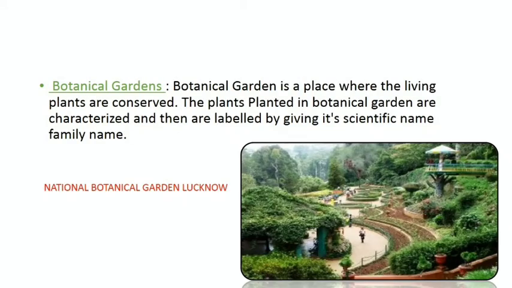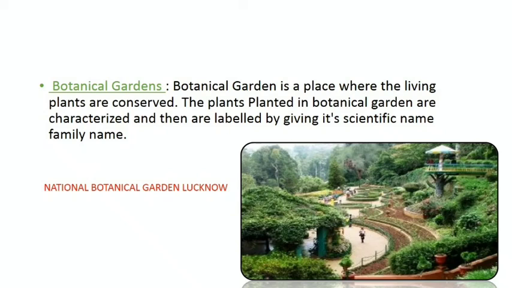Now our second taxonomical aid is botanical garden. These are gardens in which specific plants are grown and they are labeled according to their taxonomy. To know more detailed information about taxonomy, please do watch our first lecture, The Living World Part 1. Thus, the labels carry their scientific names and family.